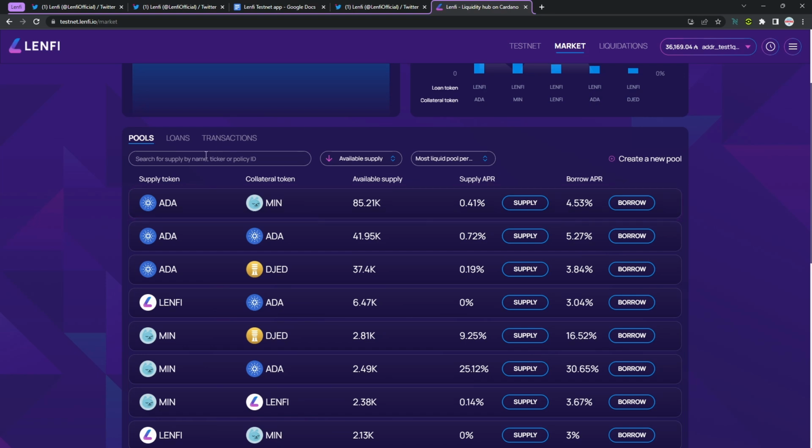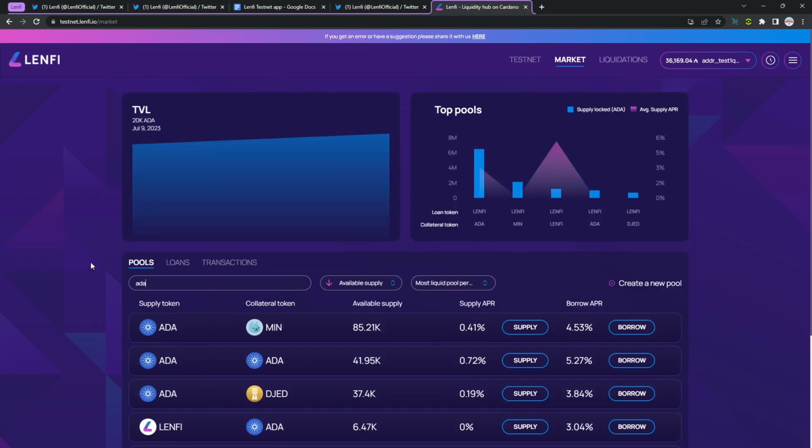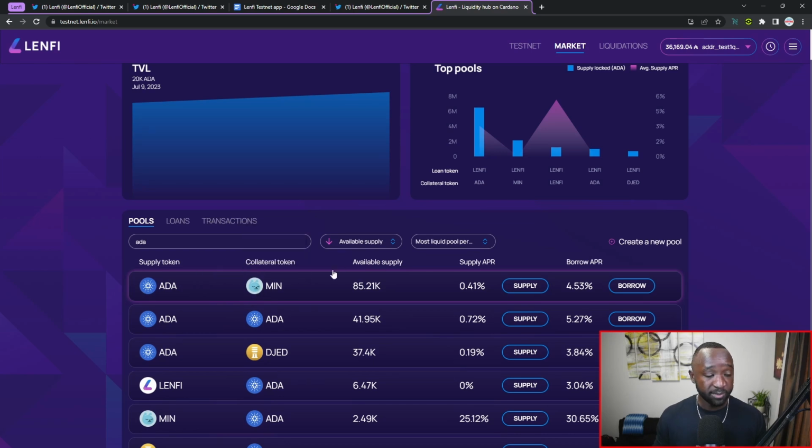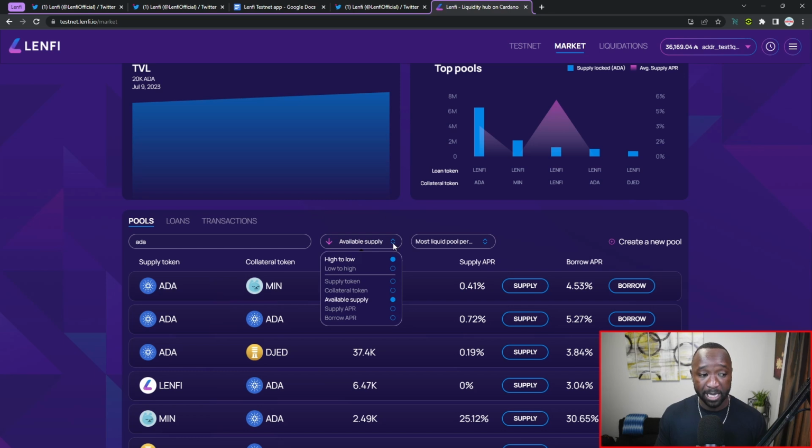Now, a few cool things is that you can actually search here by the ticker. So if I just type in ADA, I can then see all of the pools which either have ADA as the supply token or ADA as the collateral token. Similarly, if I want to go ahead and actually sort these pools by the available supply, I can do that. So if I want to see the highest to lowest, I can do that. If I want to sort by the supply token, by the collateral token, or by the available supply, I can also go ahead and do that.